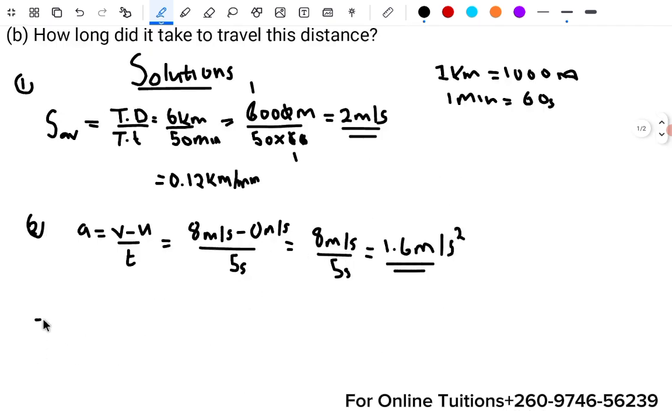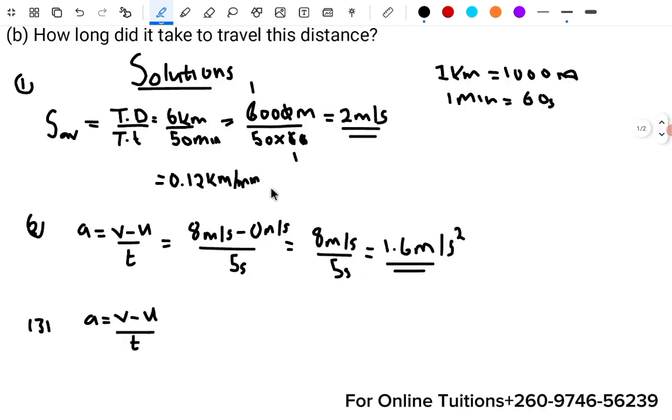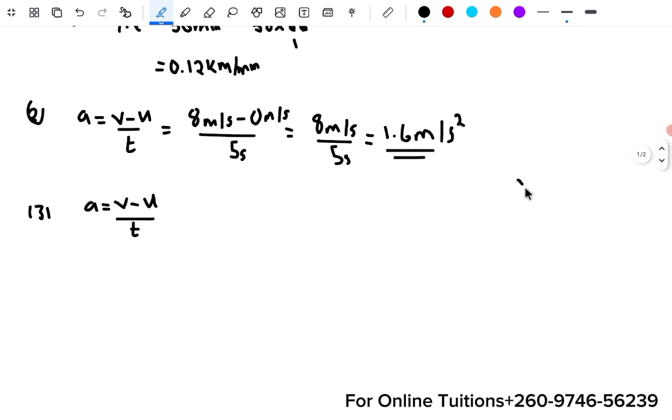We are going to say we use the same formula: acceleration is equal to final velocity minus initial velocity, over time. So now here we have, since the car is stopping, it was moving initially at this speed and then it goes and stops. So now our job is just to convert this 54 kilometers per hour into meters per second. So we have your initial, which is 54 kilometers per hour.